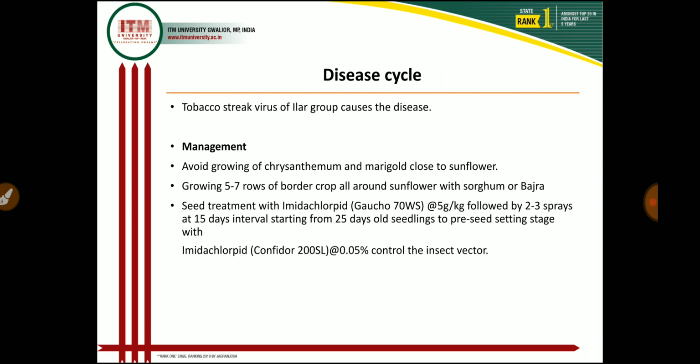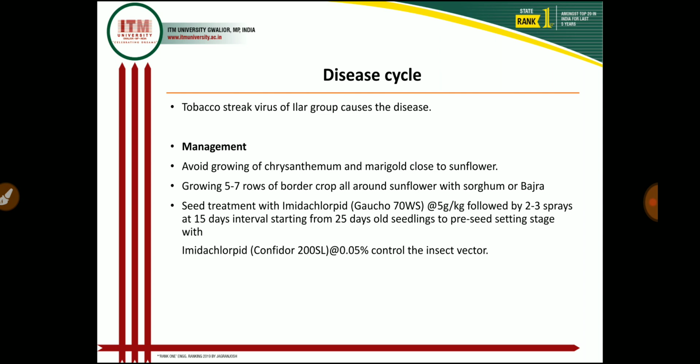Weed hosts, particularly Parthenium hysterophorus, Commelina, and Acanthospermum, harbor the virus, because the virus survives in these weed hosts as well as some other hosts. And whenever a new sunflower crop is available, the virus infects the new sunflower crop and causes heavy losses.